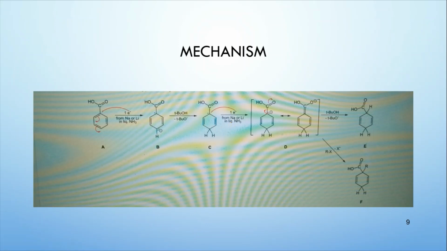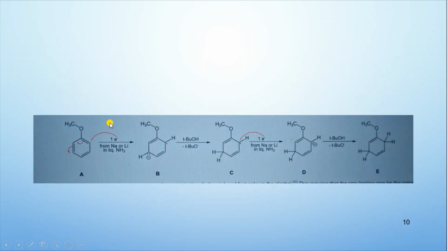And next, what happened? The electron is going to attack one of the hydrogens, resulting in another carbanion, and the carbanion again abstracts a proton from the tertiary butyl alcohol. And then we're getting that end product E. So just look at the other example where we have an electron withdrawing group attached to the benzene ring. Here, the electron coming from the sodium or lithium is going to attack the carbon where the substituent is attached. That is directly attacking that carbon where the substituent is attached.